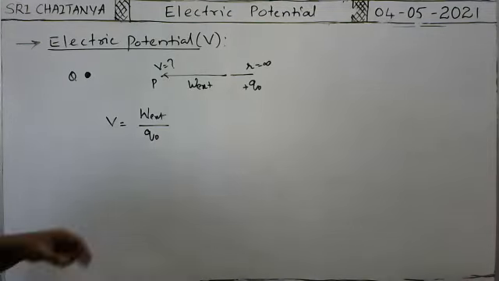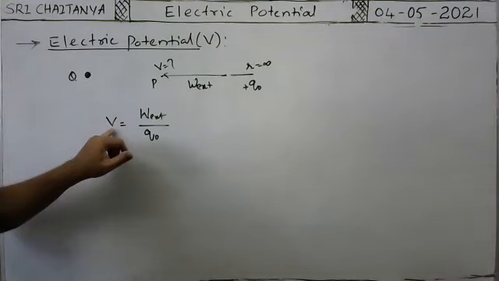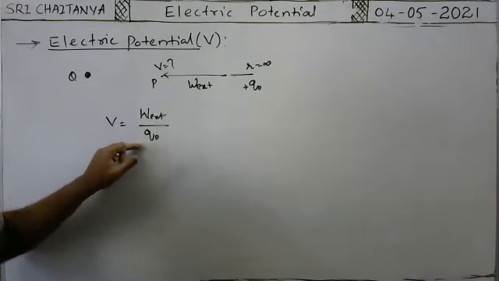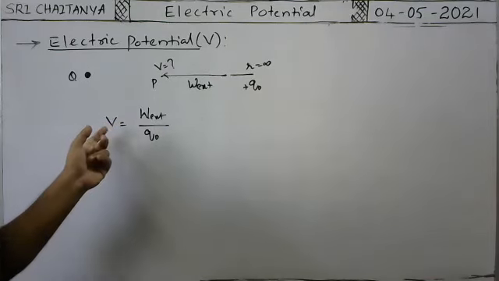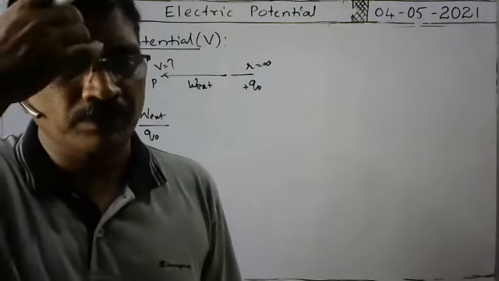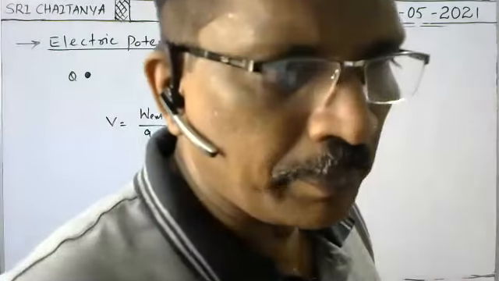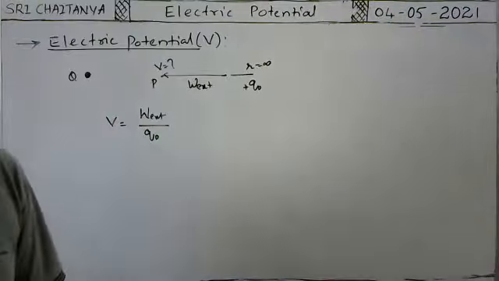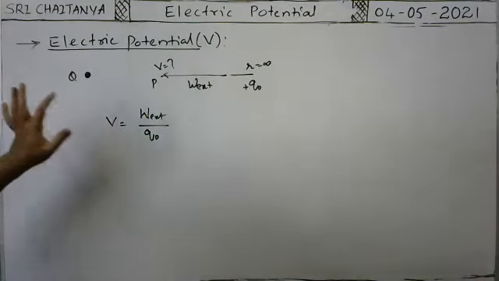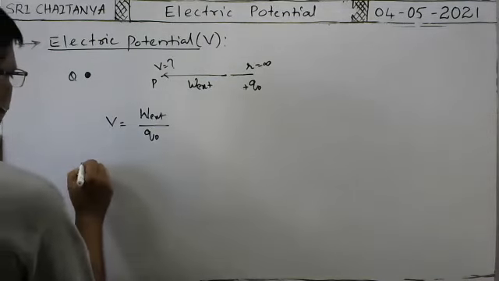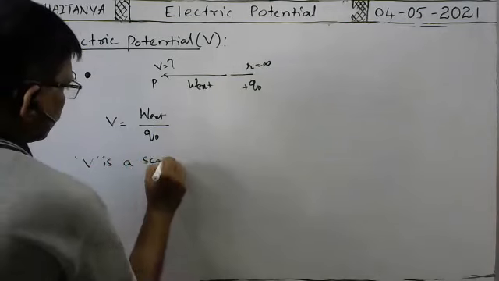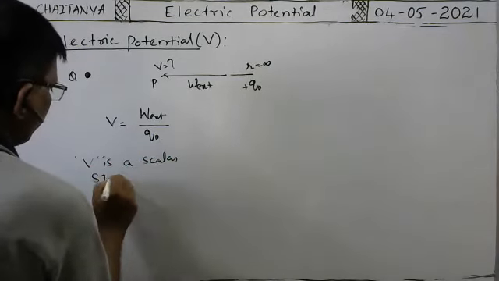Scalar, not vector. Because in this formula for electric potential, the external work done is a scalar and the charge is also a scalar. Scalar by scalar gives one more scalar. Understood? So electric potential is a scalar. V is a scalar. What is the SI unit of V?